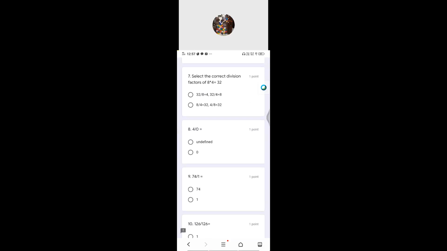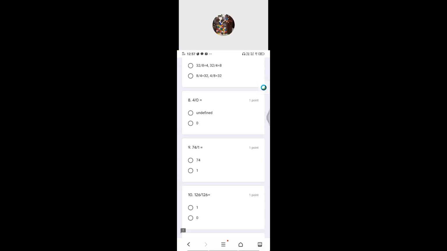But they are giving the same method only, what we have to write there. The ninth one, any number divided by 1 is property number 1. The 10th one, same number. Now, the same. If you know the property, all 3 properties, it is easy for you to answer now.